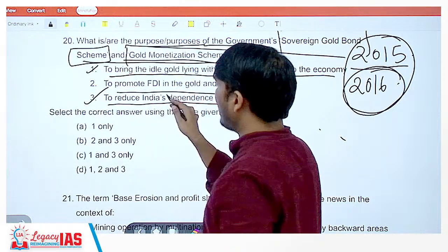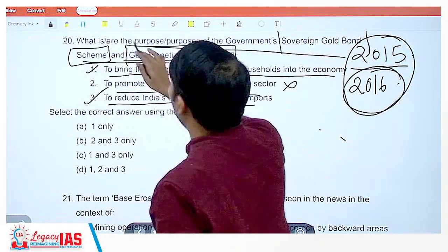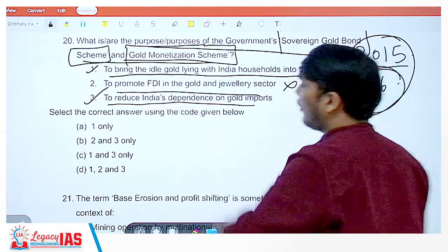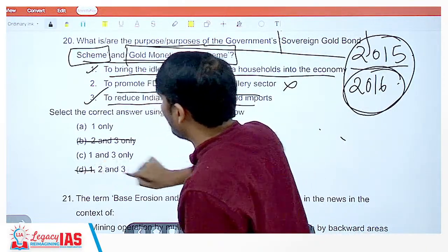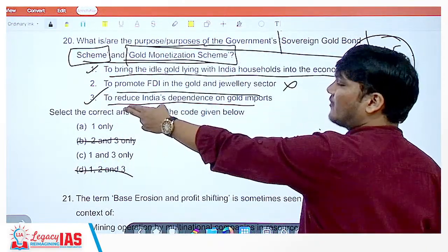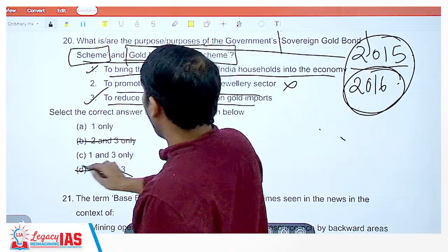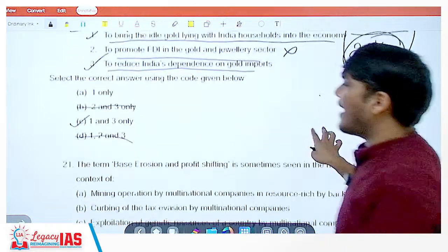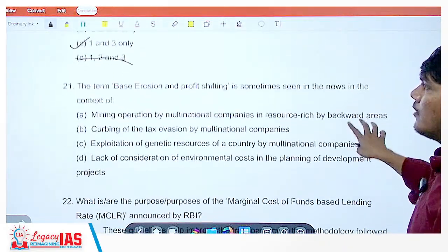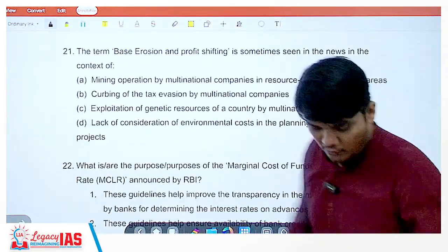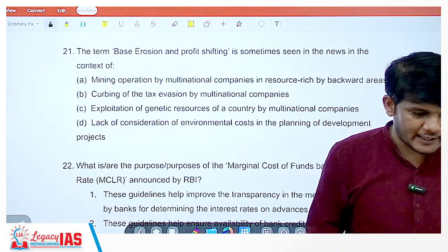So 2 we got to know it's wrong, so when 2 is wrong, this option is gone, this is gone. 3 we have to see whether it's right or not. 3 is also right. So the correct option is option C, that is 1 and 3. Now guys, let's just take a break of 10 minutes and let's reconvene in 10 minutes again.